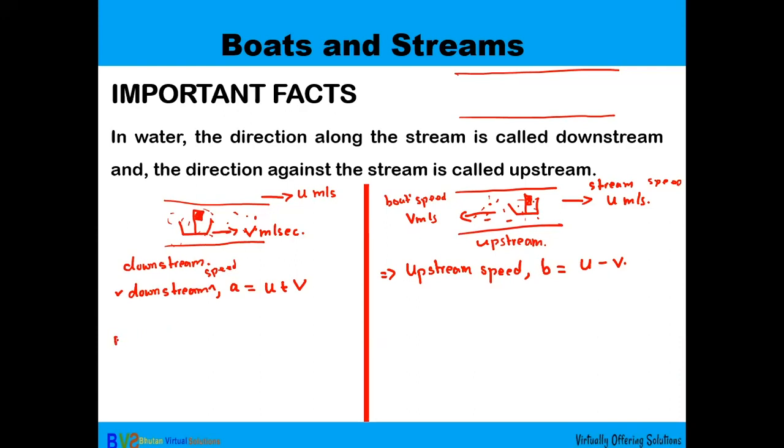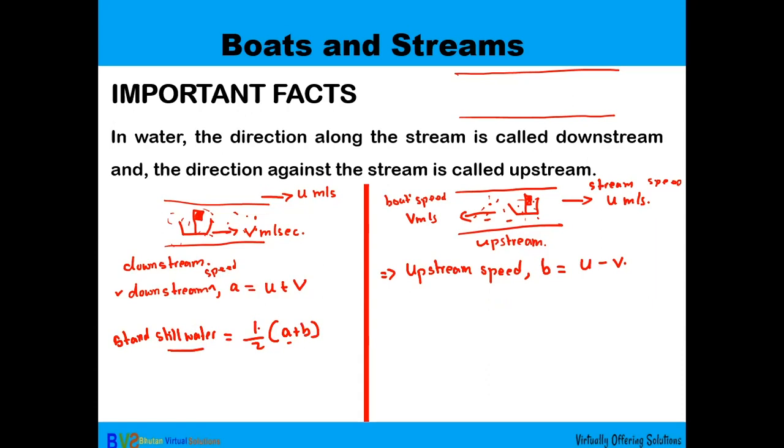The speed in still water. What does it mean now? It means the speed of the river or stream is 0. During that time you can find the speed of the boat by half of A plus B, that is, half of the downstream speed plus the upstream speed.